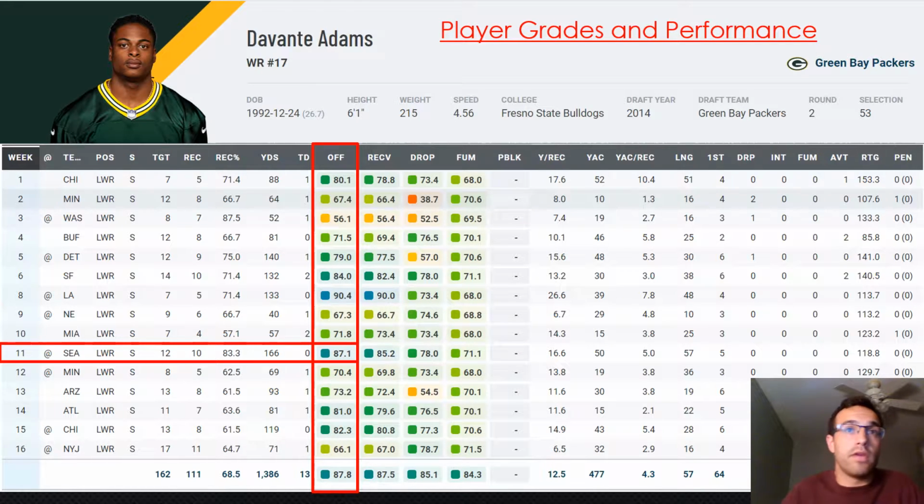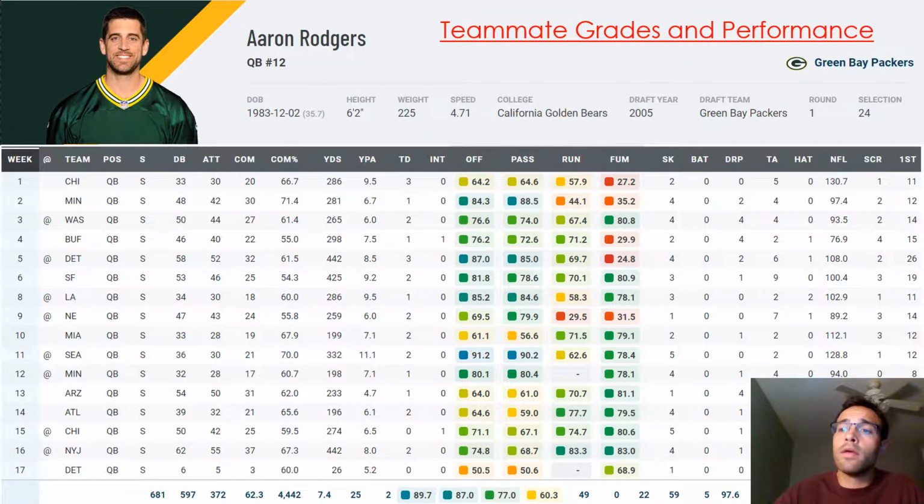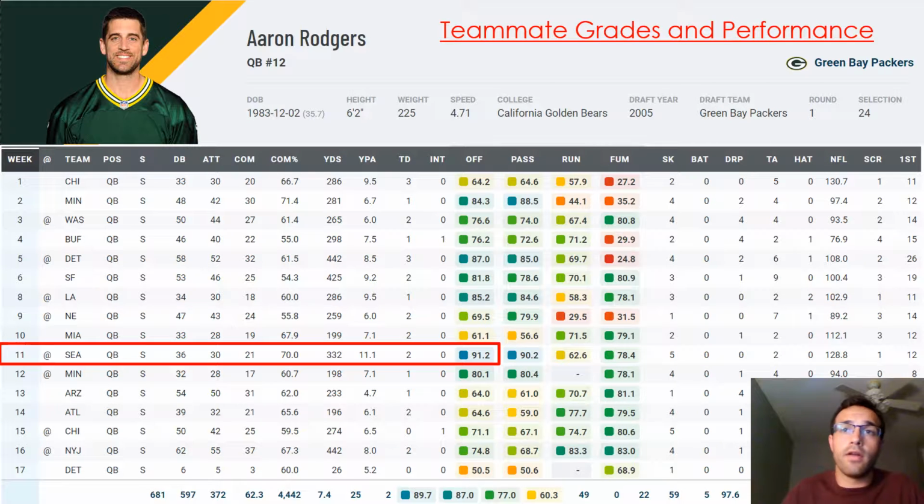The example I wanted to use here was week 11, where you can see he got a grade of 87.1. So Davante Adams relies on a quarterback to get him the ball, specifically Aaron Rodgers, his quarterback. He's a very good quarterback.